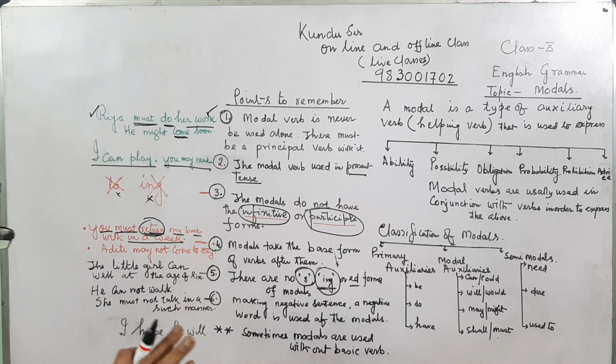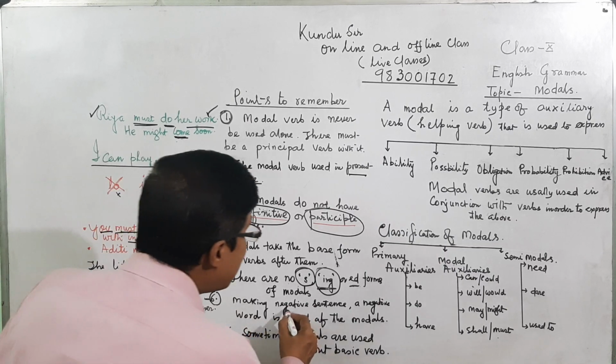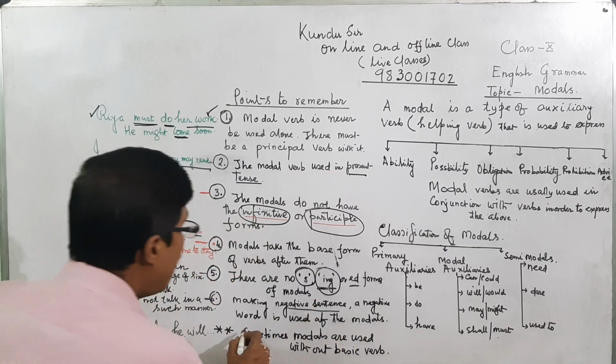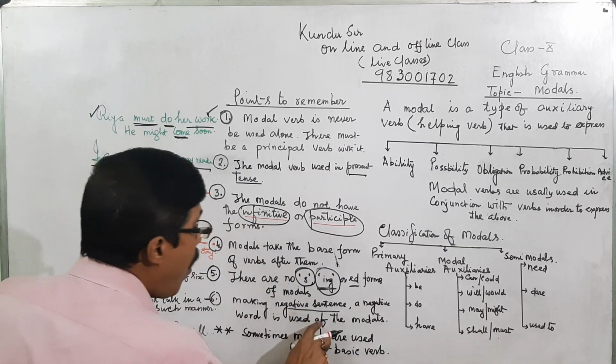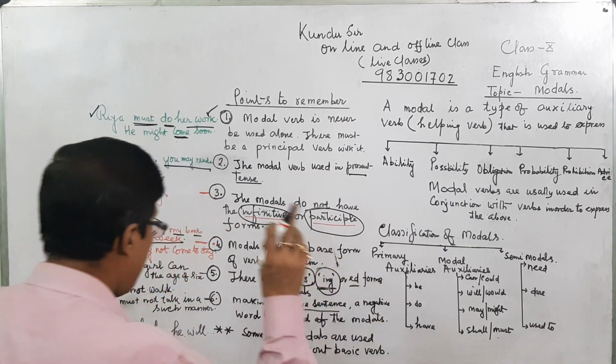Next, for making negative sentences, a negative word is used with the modals.